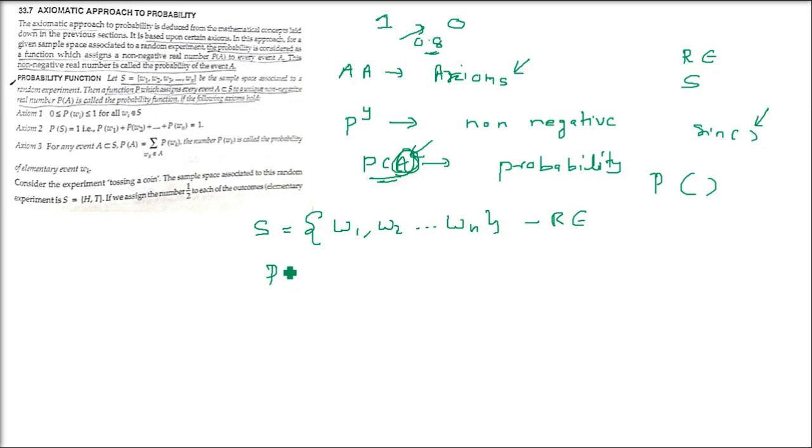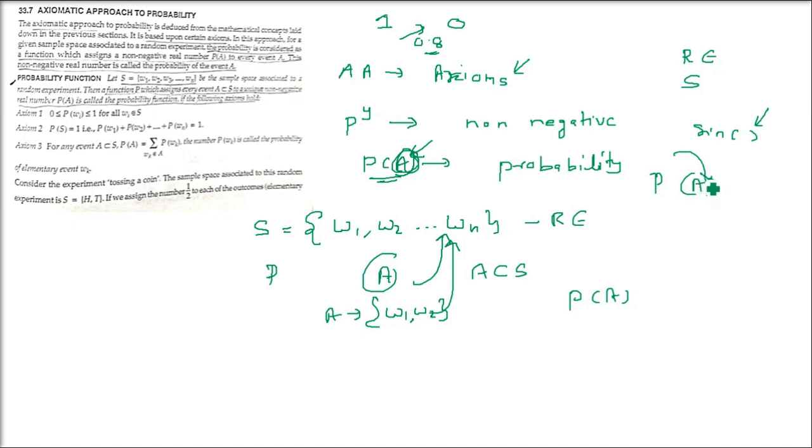This event has to be a subset of the sample space S, meaning all the elementary events coming in A should be in the sample space. For example, W1, W2 we are taking, and we say that A is an event, a subset of S. For this event A, we are assigning a non-negative real number value by the function P(A), which is the probability.